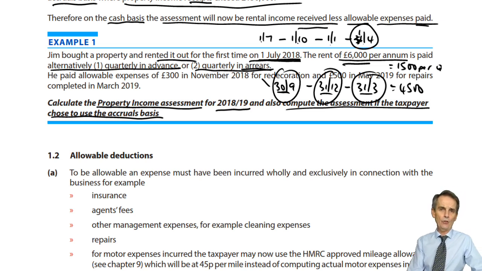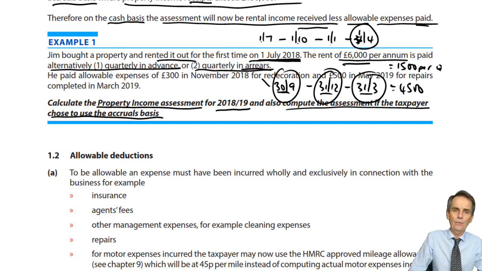So look out for information, not just about the basis of when it was due, and whether that was quarterly, whether it was monthly, whether it was annually, whether it was half yearly, and then whether or not those amounts were actually received on the dates so due. What was actually received for us within our tax year. Also watch out, of course, if the rental only started part way through the tax year, such as this one being their 1st of July 18.